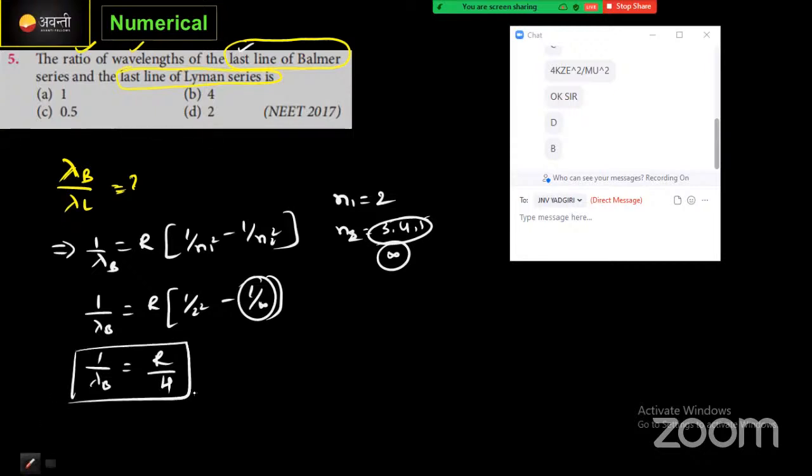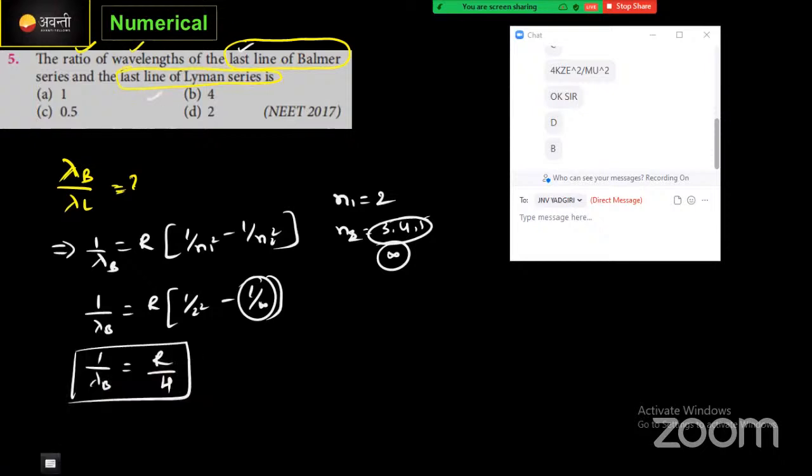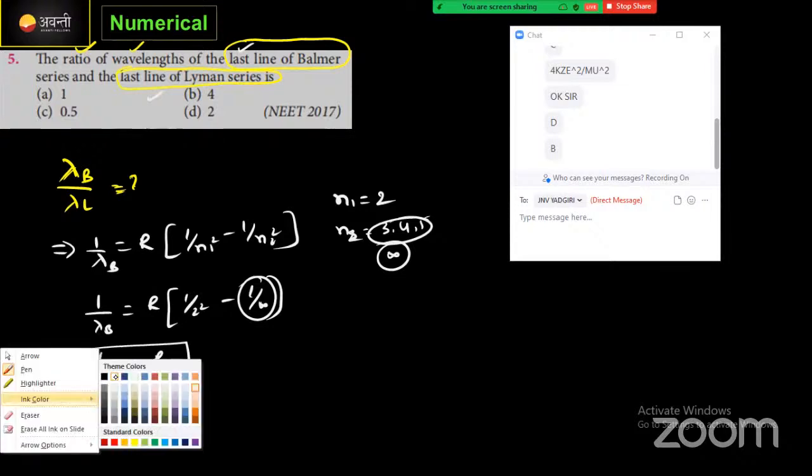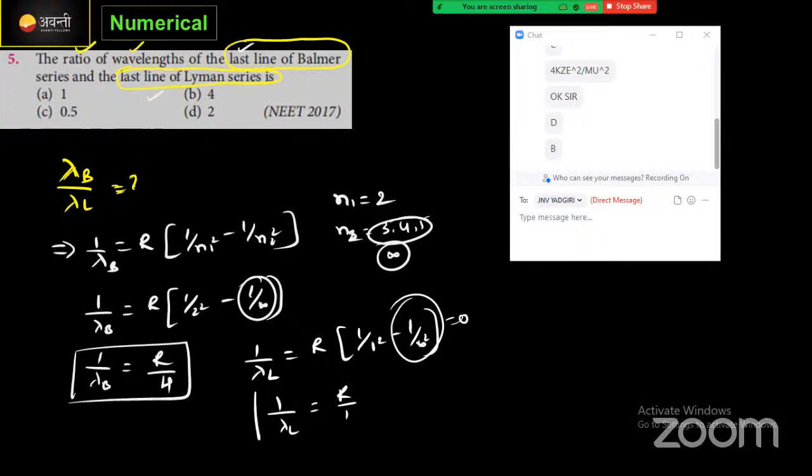Similar way we need to find out the value for the next one, Lyman series. Lyman series means it will become the first one, correct now? n1 value will be equal to 1. Then 1 by lambda of Lyman series, L stands for Lyman series, is equal to R into 1 by 1 square minus 1 by n2 square, where n2 value will be the last line, therefore infinity square. Again this value will become 0. Then 1 by lambda L is equal to R by 1, correct now? These are the two things.